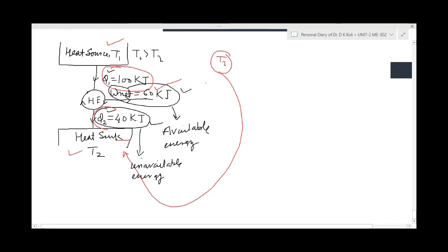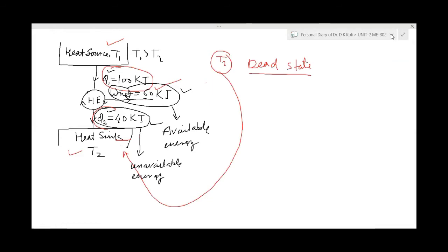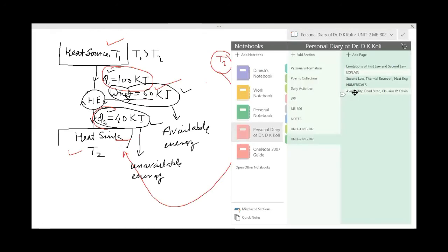Then this state of the system is called the dead state. Dead state means, you understand, dead means not live. Which is not live, it cannot produce any work. It has no energy available at all. Okay, is it clear to you?